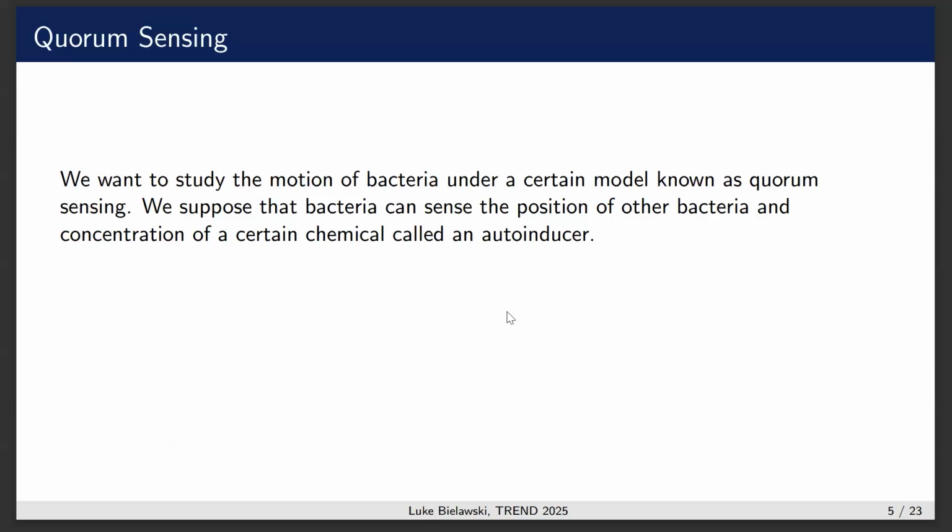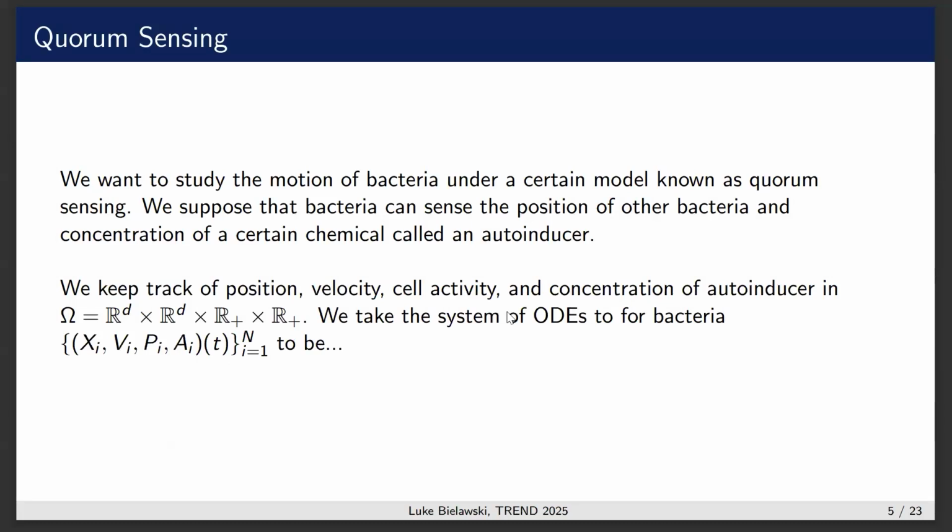So we take a model of bacterial motion called quorum sensing, where we allow bacteria to communicate with each other and sense the position of all of the other bacteria with a chemical known as an autoinducer. And so we have to keep track of not only position and velocity of the bacteria, but cell activity and concentration of autoinducer around the bacteria. We just adopt a biological model, which says that our system of ODEs should be this.